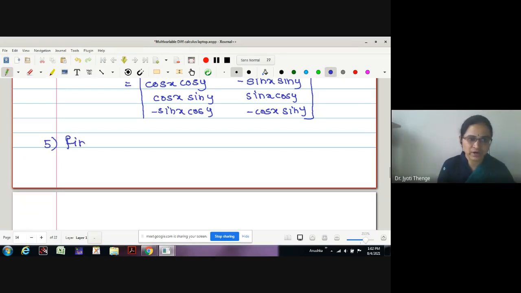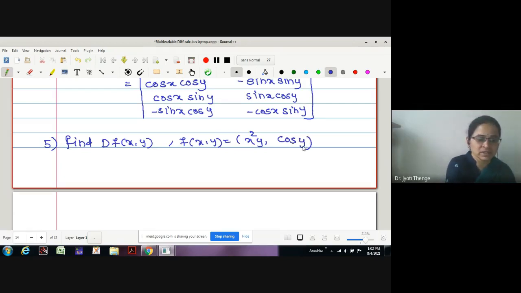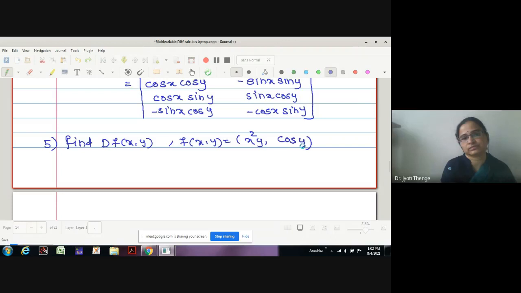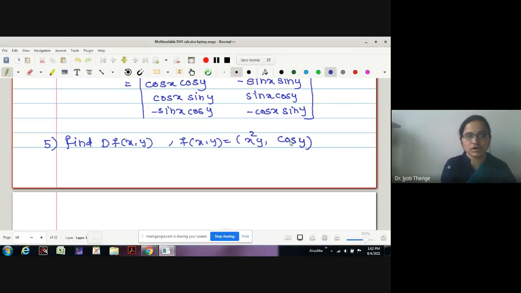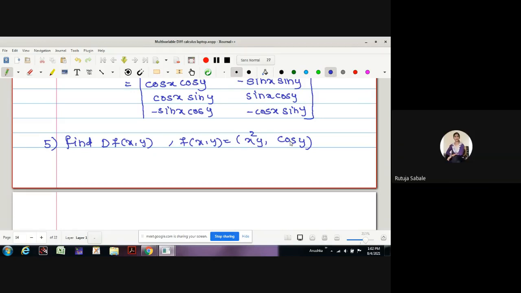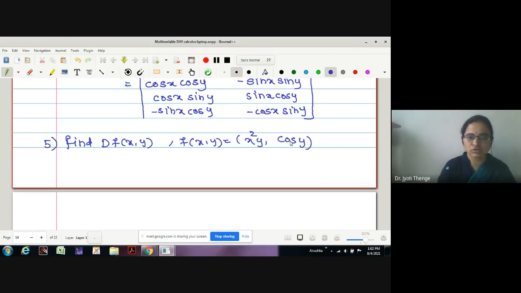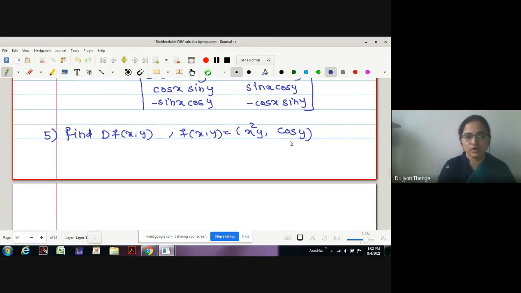Find d of f of xy, where f of xy is defined to be x square y and cos y. What is the order of the Jacobian matrix in this case? 2 cross 2. Yes, it is 2 cross 2. Okay. Now we'll go for one more example.